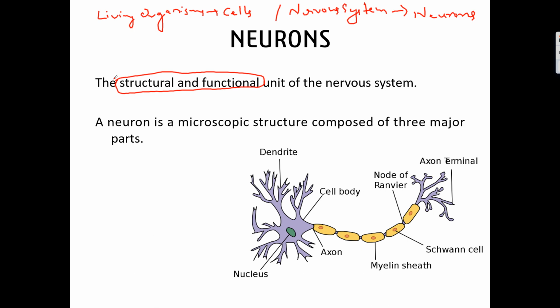This microscopic structure is composed of three parts. One is the cell body, this blue colored one. Then the finger-like projections, which you can see around the cell body. These finger-like projections are called dendrites. And the long tail-like structure is called the axon. So these are the three major parts of the neuron. Let us discuss each and every part in more detail.